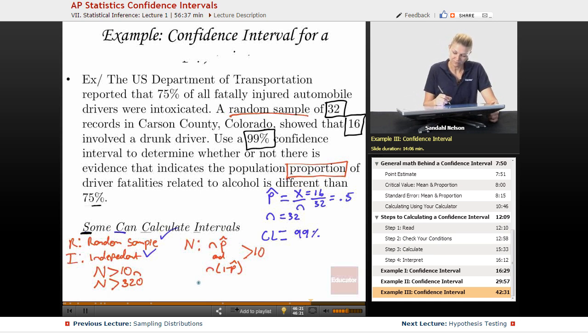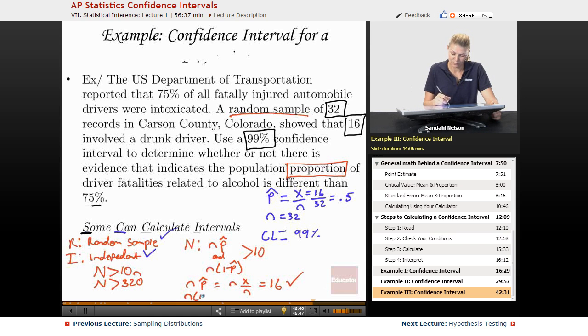So n times p-hat, in this case n times x over n, because that's how we found our p-hat, is just 16. You can always calculate it out, 32 times 0.5, and you'd find that it's just 16. So yes, that is greater than 10.